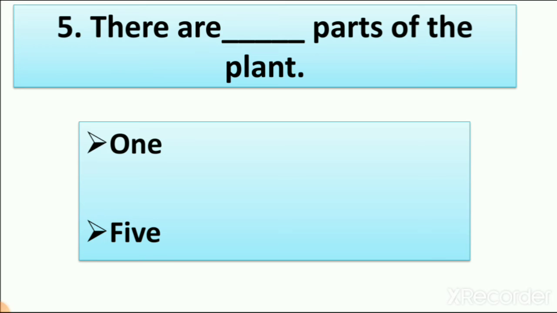So which answer is right, 1 or 5? We have to circle the right answer. What is the right answer? The right answer is 5. So there are 5 parts of the plant. We learn this in lesson number 3, that a plant has many parts and we can count the parts of the plant. There are 5 parts of the plant.